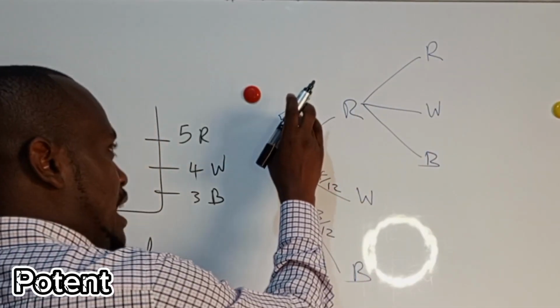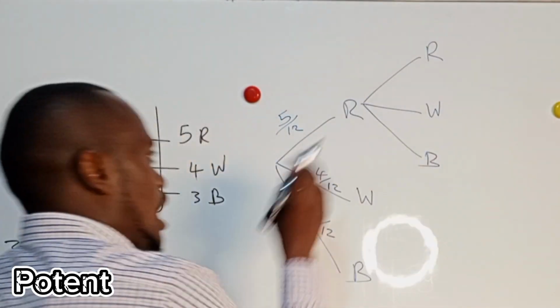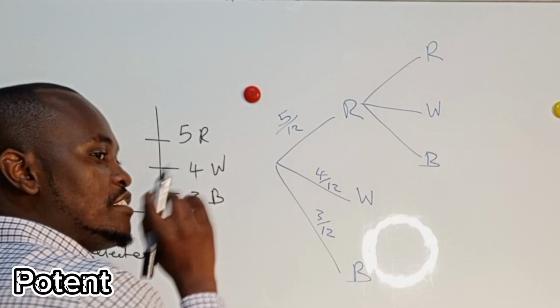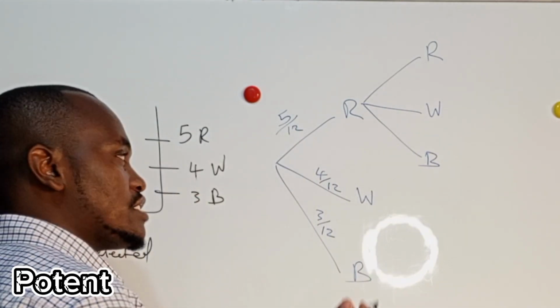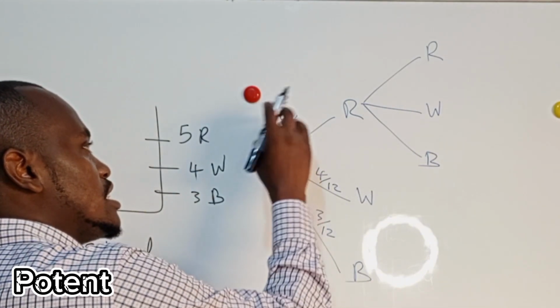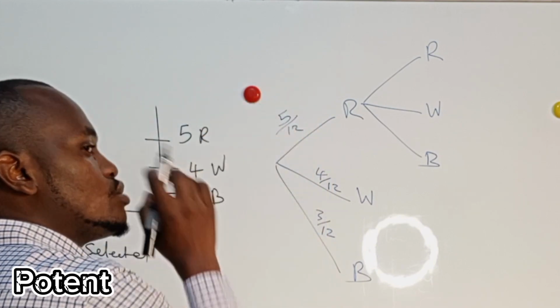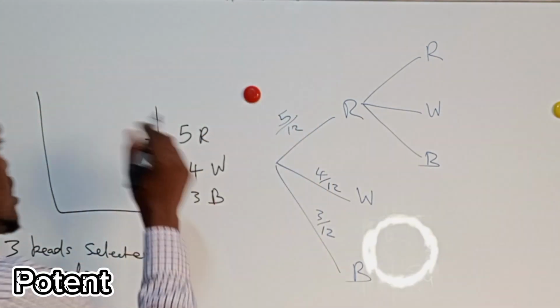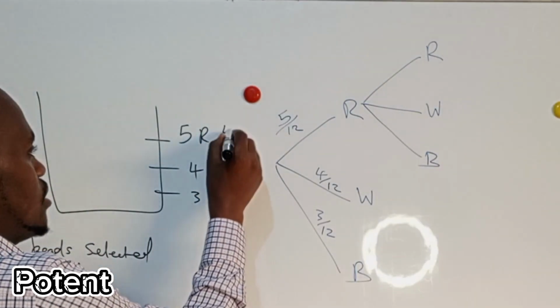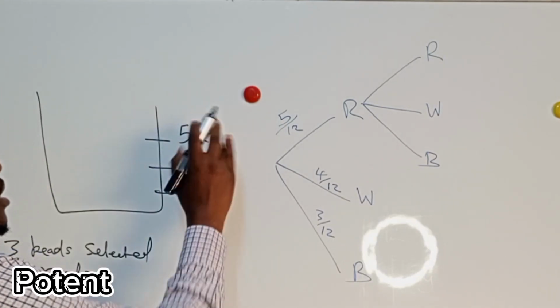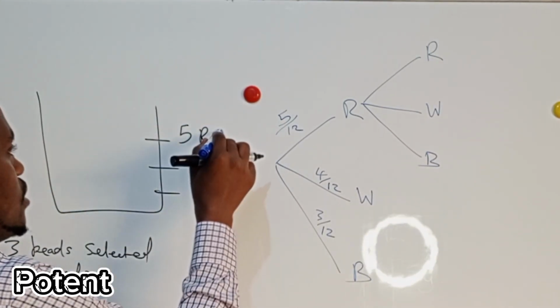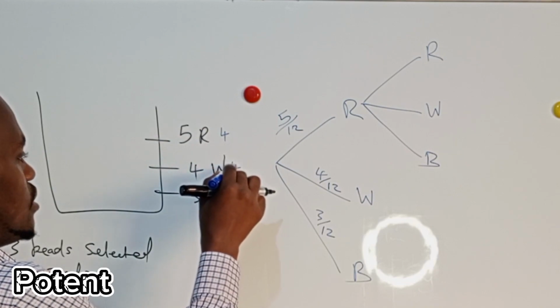Because now you have picked a red one, to get red, how many have remained? There are 4. You have already removed one red. So you have 4, 4 and 3.